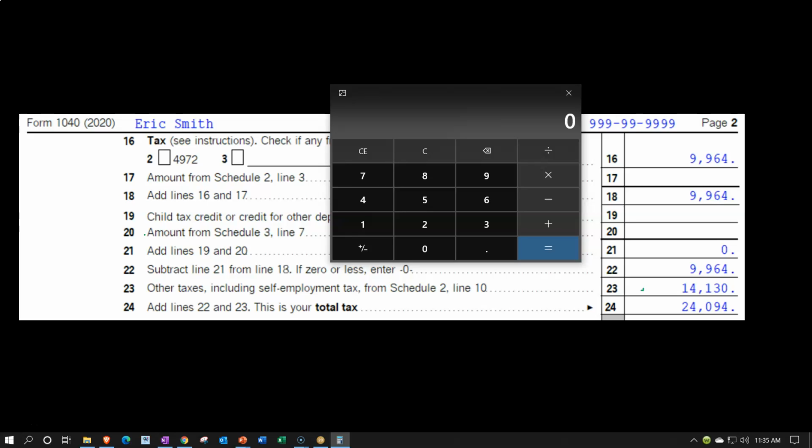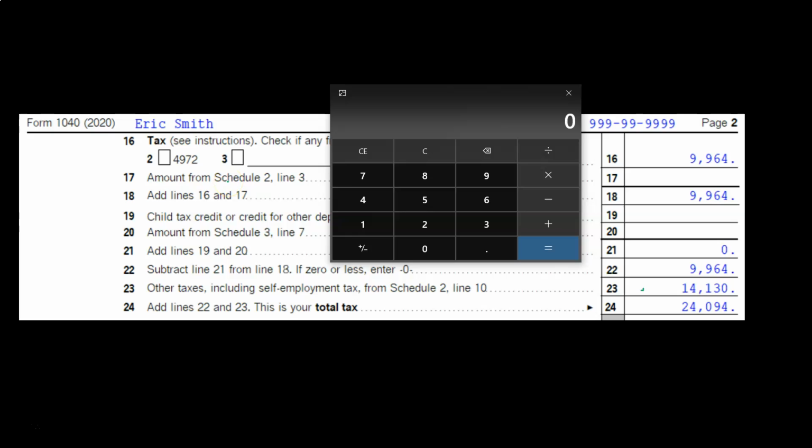Social Security is usually 6.2%, and Medicare is usually 1.45%, and then the employer pays 6.2% and 1.45%. So if we take a look at the calculation, and we'll go into this in more detail in the future, we have 14,130 divided by the 100,000 of self-employment income on the Schedule C. That's 14.13%, which is about, if we took the employee portion of Social Security, 0.062, plus the Medicare amount, 0.0145, and then doubled it for the employer portion, we're at about 0.153. So you're kind of close there.